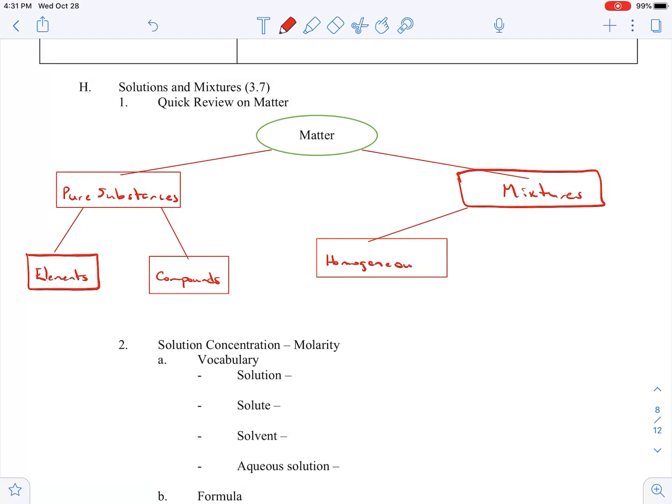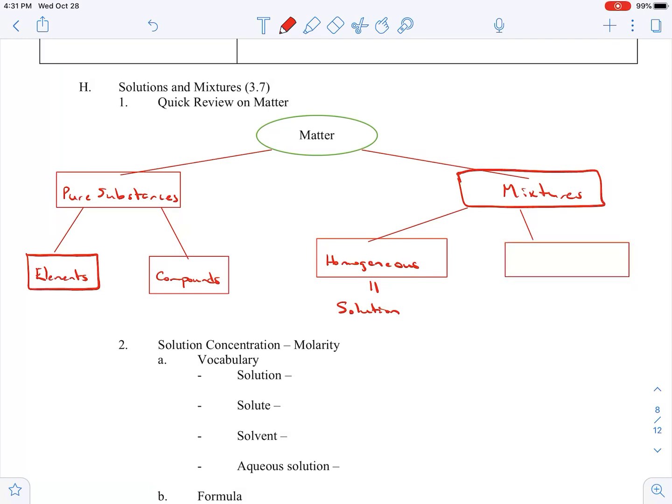Remember, homogeneous means same, so it's the same throughout. Another name for a homogeneous mixture is a solution. So we're talking about making solutions, and solutions are homogeneous mixtures. The other type of mixture is our heterogeneous mixture.